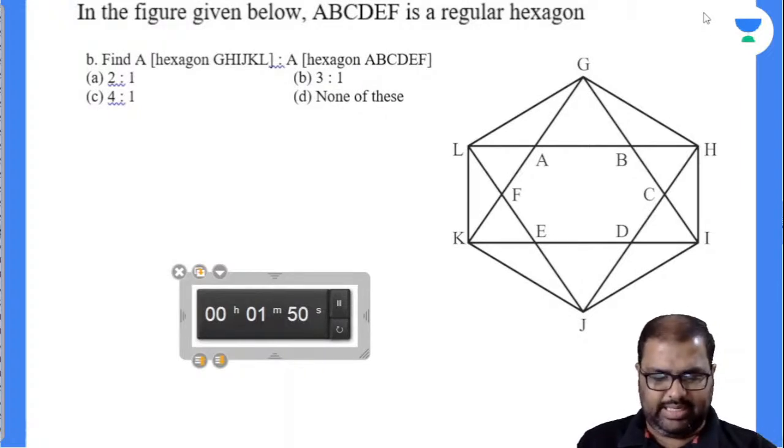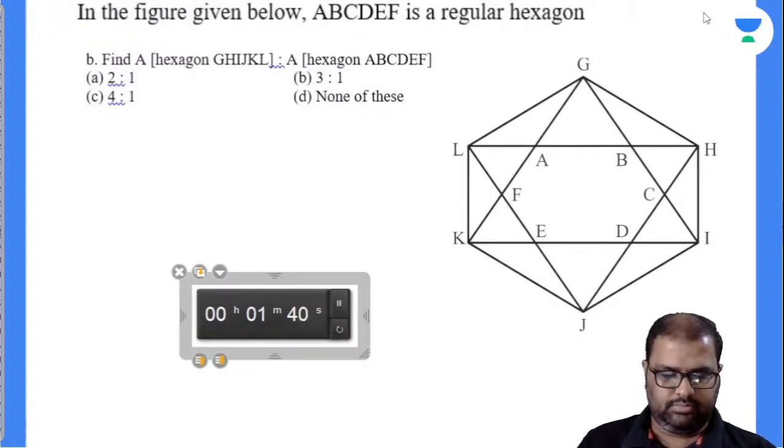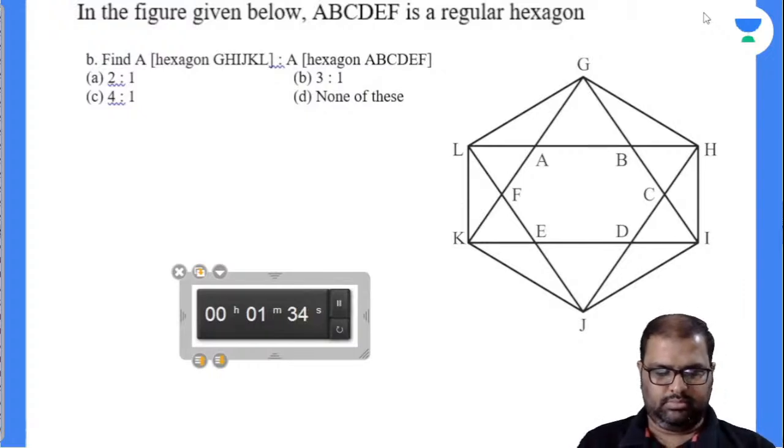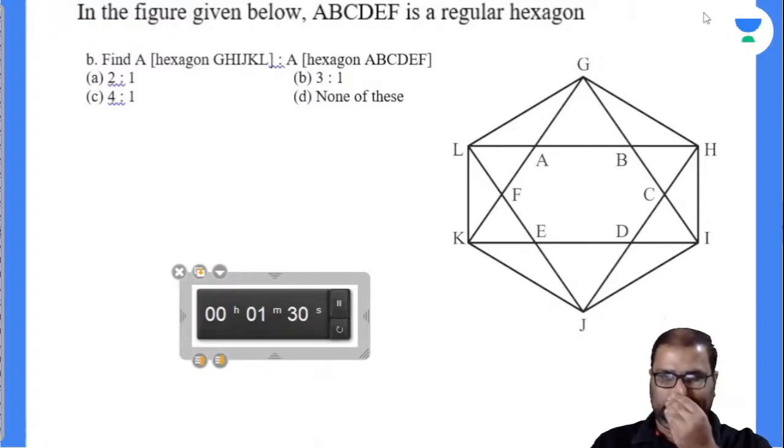Of course, let's suppose take 20 seconds. This question can be solved within at most 30 seconds if you understood the previous question perfectly.